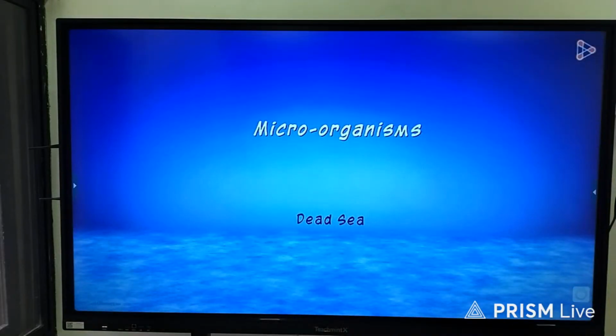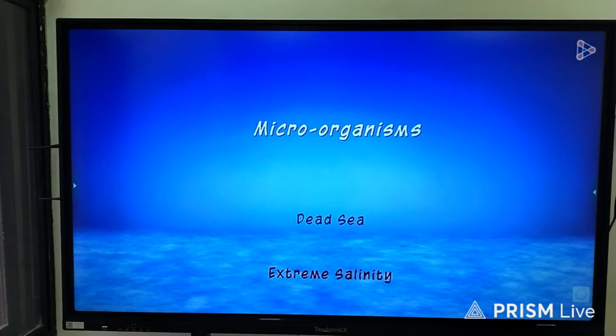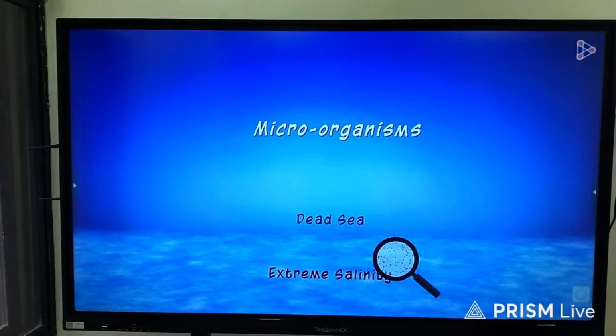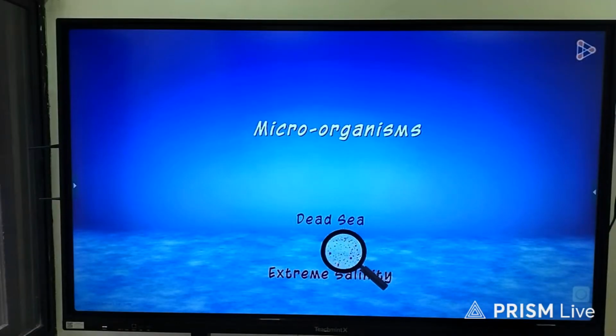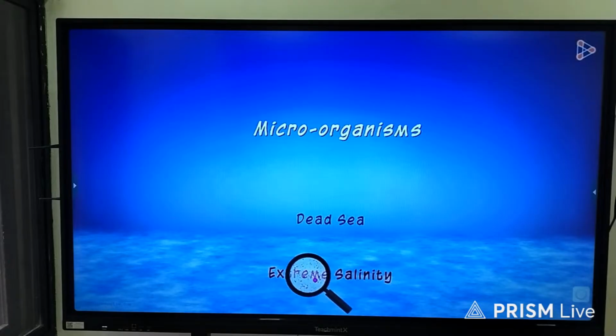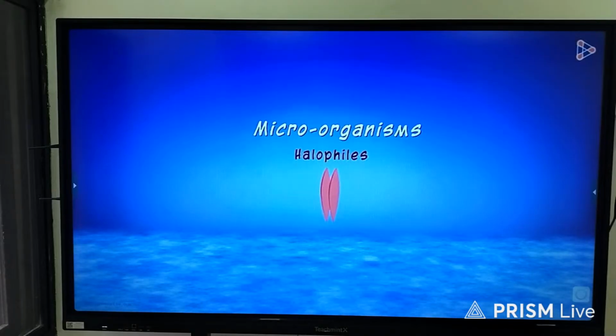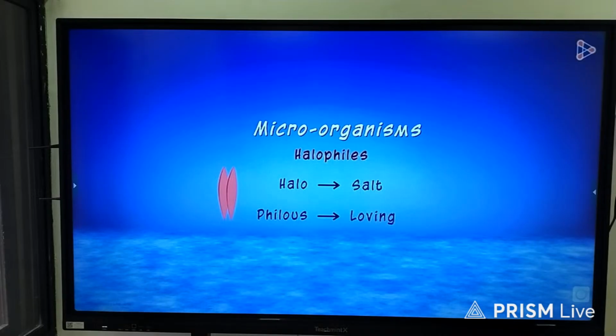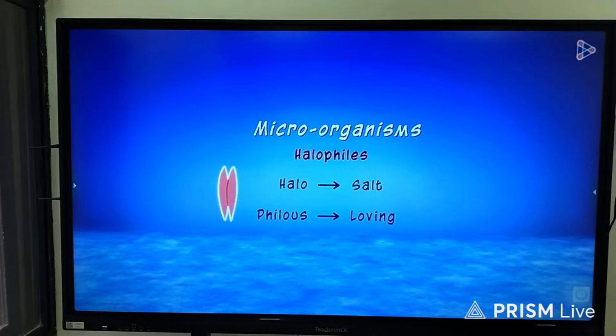Here, no life seems possible due to the extreme salinity of water. And no prizes for guessing. Microbes survive here as well. I must say that we really need to appreciate the capacity of these microbes to survive. Bacteria of the type halophils are found here as well. It is evident from the name itself. Halo is salt and phyllis, as we know, is having affinity to. Yes, the Dead Sea, where no other organism can survive, is home to these halophiles.